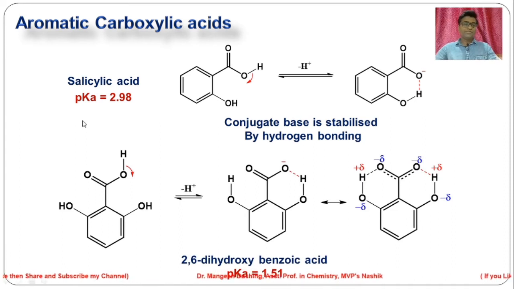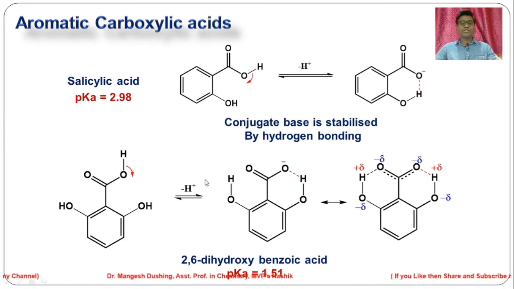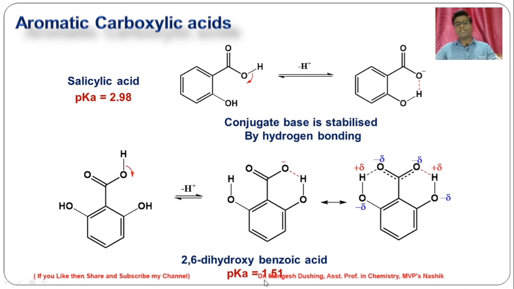What if there are two hydroxy groups at ortho position? So after donation of this proton, whatever conjugate base is formed is stabilized by two hydrogen bonds. So this is quite more stable as compared to the previous one, which makes it more acidic. So 2,6-dihydroxybenzoic acid is more acidic as compared to salicylic acid also. The pK value is very small, that is 1.51, because the conjugate base formed is stabilized by two hydrogen bonds.